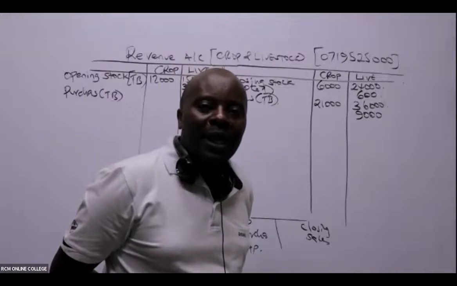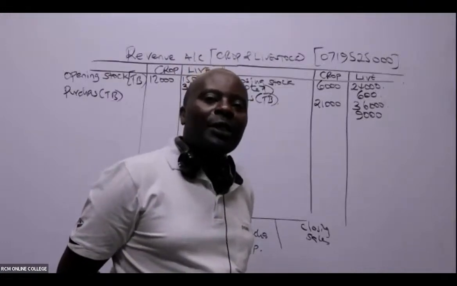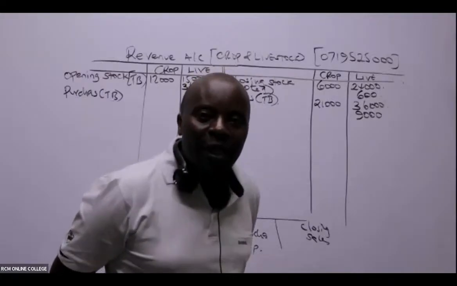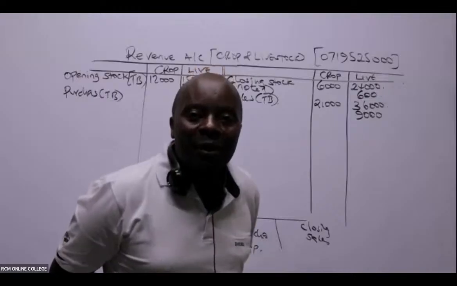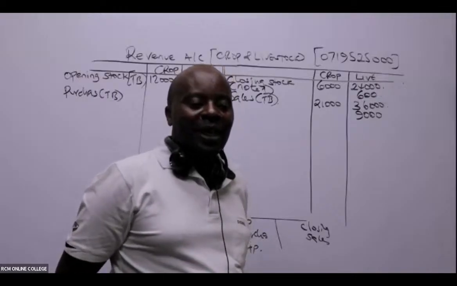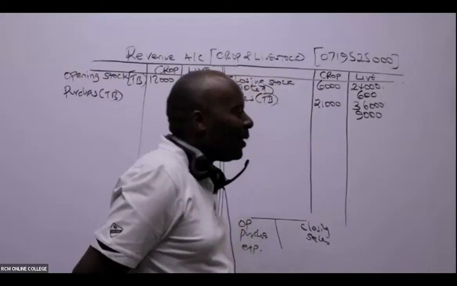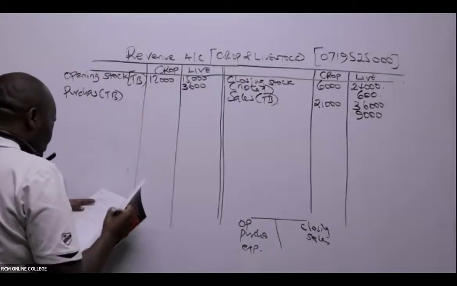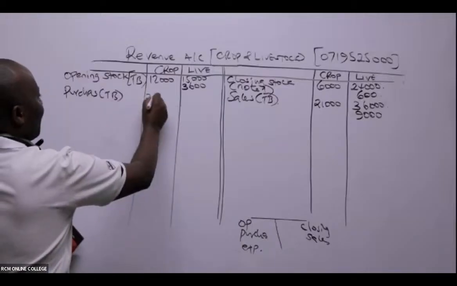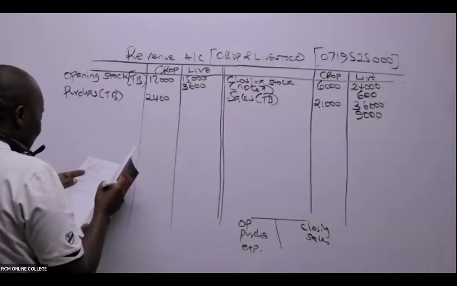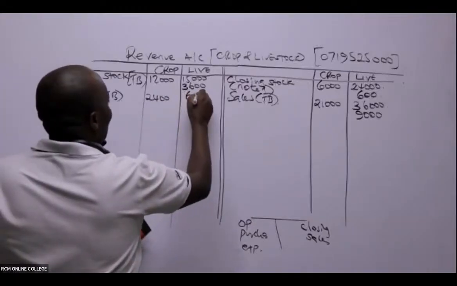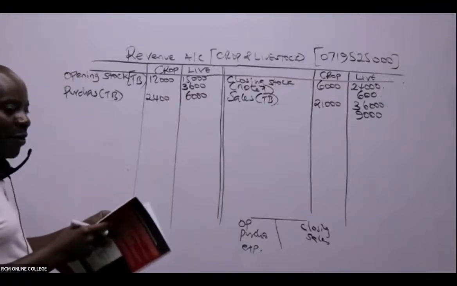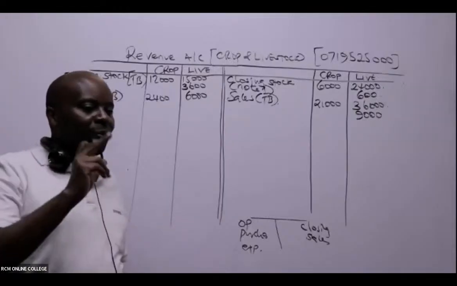You also need some kind of knowledge. When they talk of artificial insemination, and you take the cost of artificial insemination to crops, then you are also having a problem. Great, thank you so much. Seeds, in this case, will be under crop. So seeds, 2,400 under crop. And then you can see purchase of livestock, 6,000. And purchase of fertilizers, 1,500. So where do we take fertilizers? Crop or livestock?